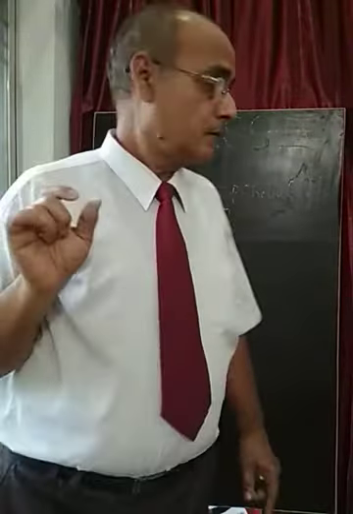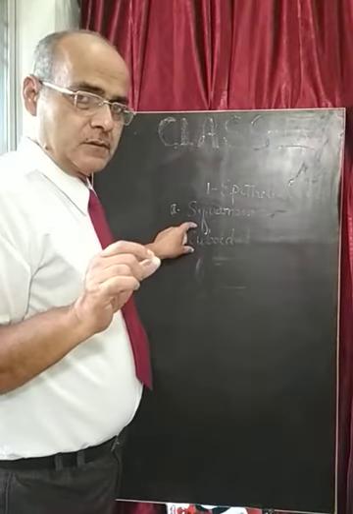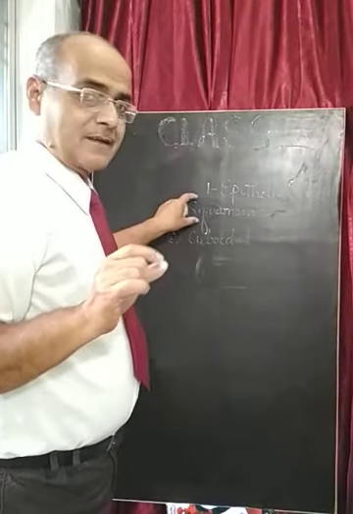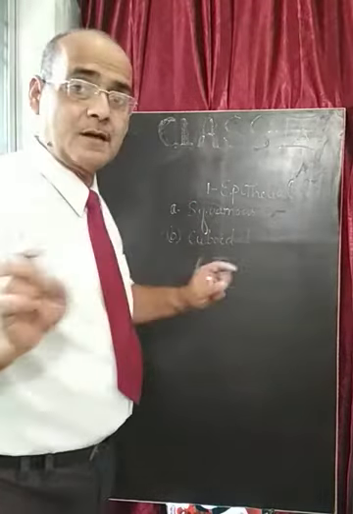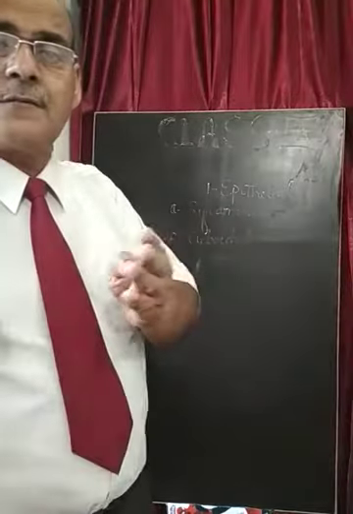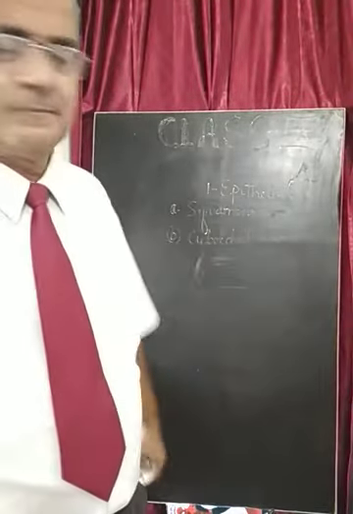So the cuboidal are cube size tissues, and squamous are the square size. This is the thin layer, this is the thick layer. So thin layer and thick layer form the complete protecting layer of the external part of the body as well as the internal organs.